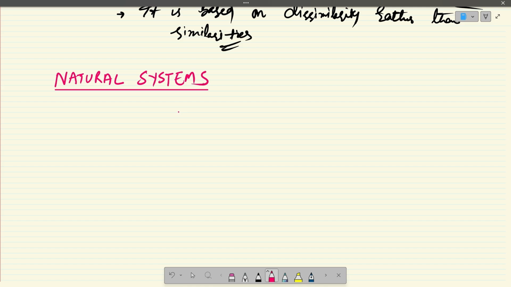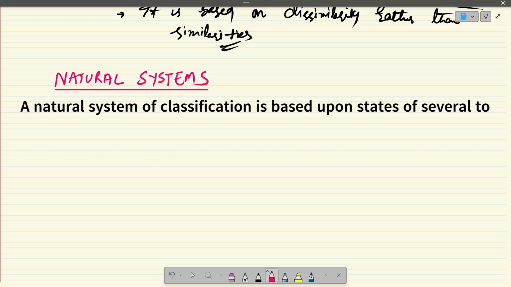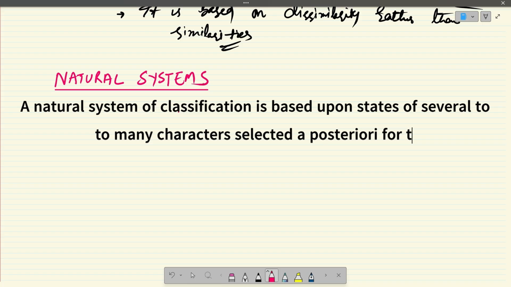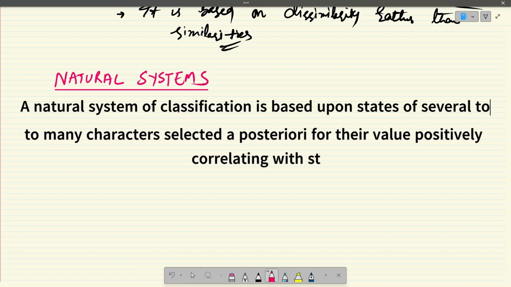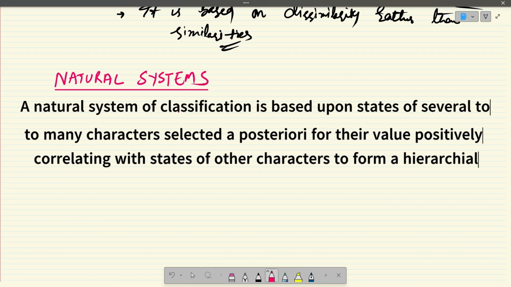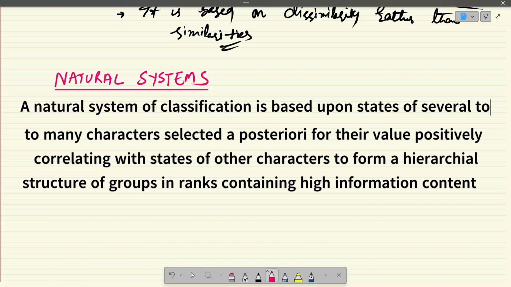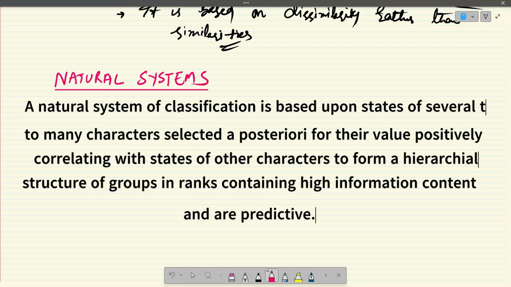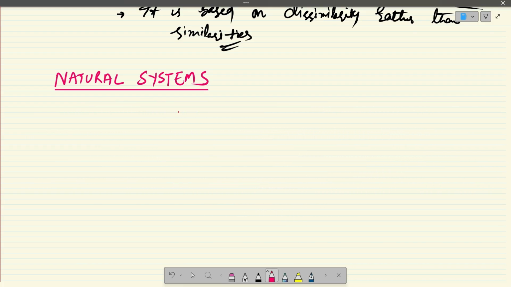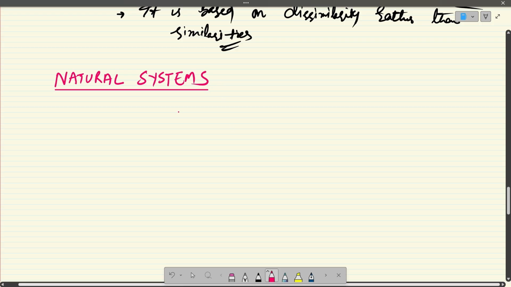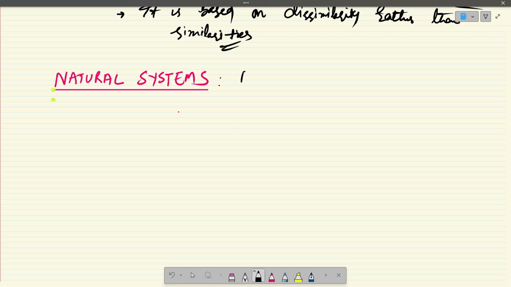If you define a natural system of classification, we say that a natural system of classification is based upon states of several to many characters selected a posteriori for their value positively correlating with states of other characters to form a hierarchical structure of groups of ranks containing high information content and are predictive. What does it mean? It means that a natural system is one which is based on many characters, or we can say overall characters of organisms.